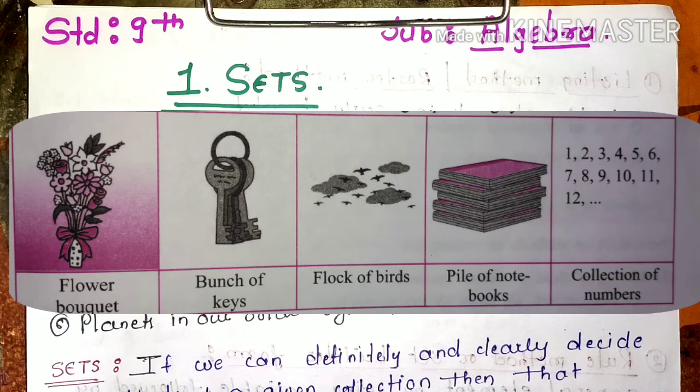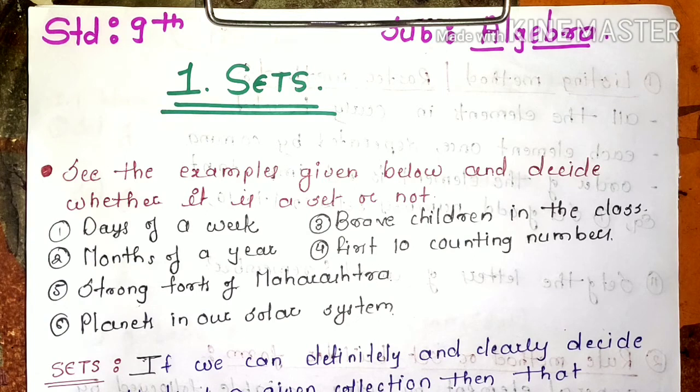Now in all the above examples, we can clearly list the objects of those collections. That means if the first picture I have is a bunch of flowers, in that we can count the number of flowers. Second, a bunch of keys, in that also we can count the number of keys. That means in all the above given examples, we can clearly list out the objects from those collections. Now we call the collection of such objects a set. We call the collection of such objects a set.